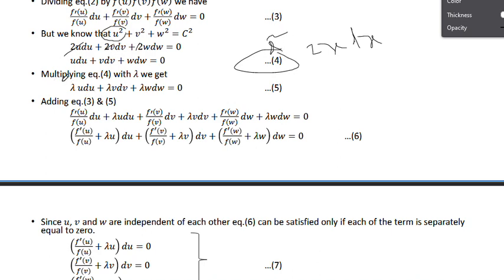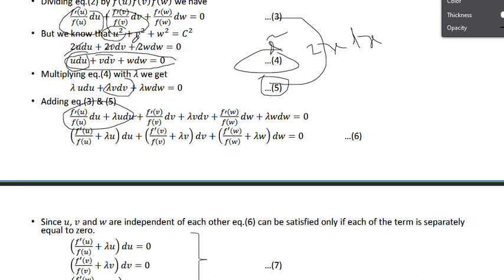Next, multiplying equation 4 with lambda we get, so for this equation, just multiply with lambda. Here lambda we get, here also lambda we get, here also lambda we get. So it is equation number 5. Now add equation 3 and 5. So add these two equations. How do you have to add? This value plus this value, so we get this one. Next, this value plus, not this value, this value.